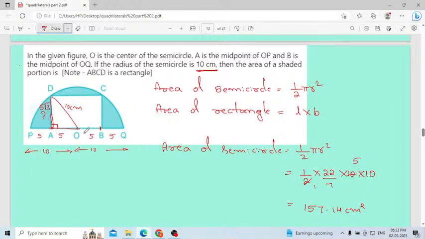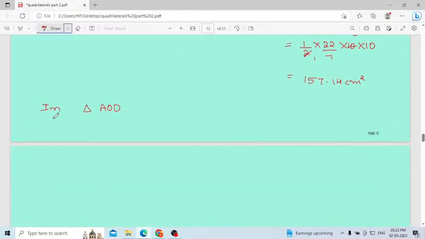Nothing I did. Using Pythagoras theorem. Yes, Usharani, very good. DO square will be DA square plus AO square. Already you know AO square is 5 square. Then DO square, this is the radius, 10 square. Make use of that one, and you will get the value of AD easily.